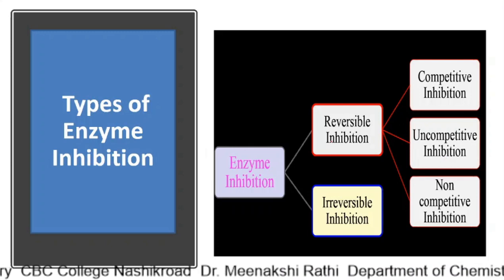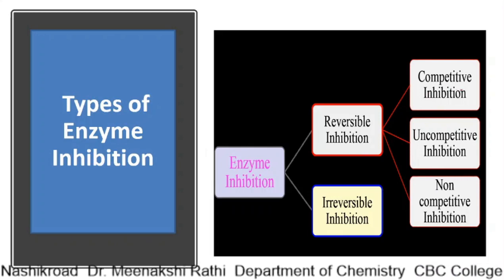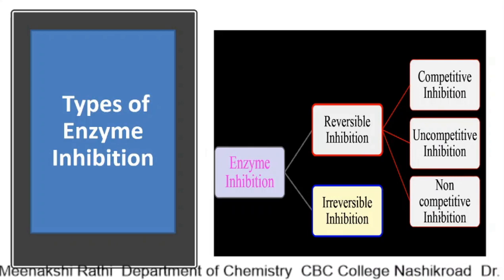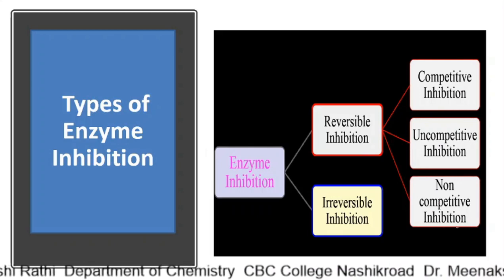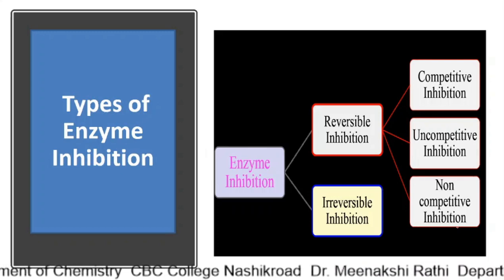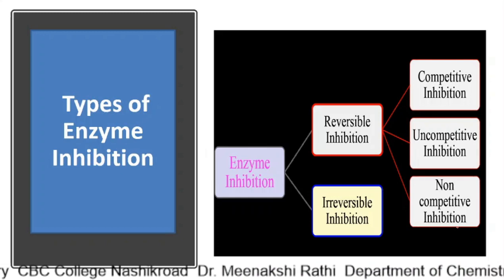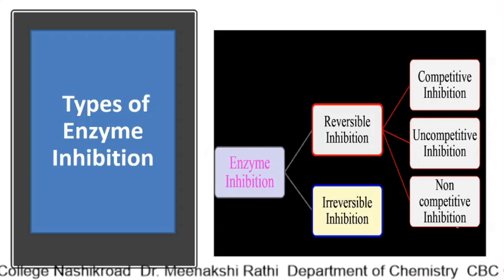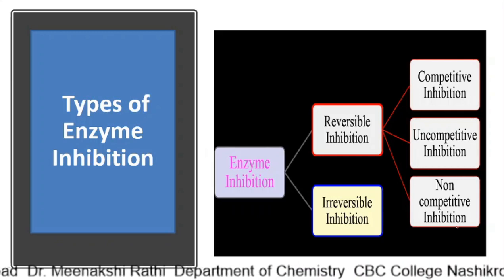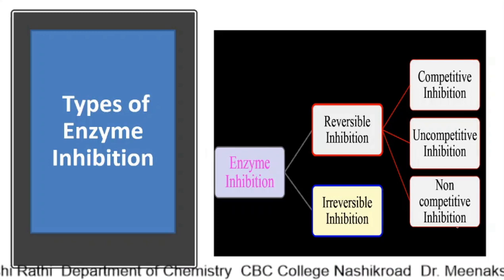Here, reversible inhibition is again of three types: competitive inhibition, uncompetitive inhibition and non-competitive inhibition. So let's discuss all these different types of inhibition one by one, with examples, and how they affect the Vmax, that is the maximum velocity, as well as the Km value of the enzyme-catalyzed reaction.